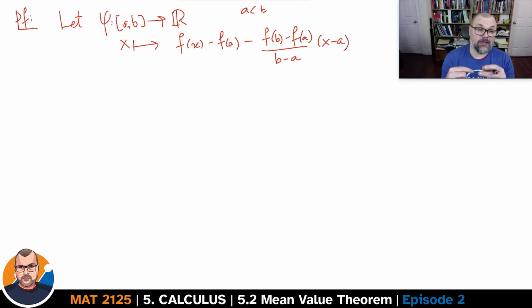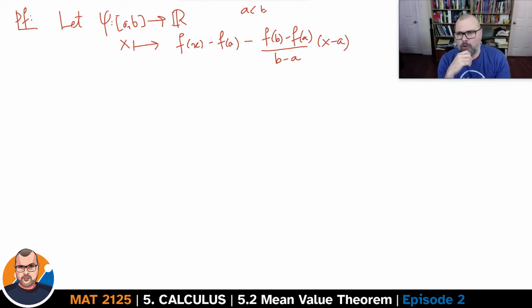If a is equal to b, the interior, the open interval (a,b), would be the empty set, and there's nothing in the empty set. So we are assuming, the way the theorem is stated, that a has to be strictly smaller than b. And so b is not equal to a, b minus a is not 0, we are not dividing by 0. Great, so we've built this function. What is it? It's the original function f at x. You subtract a constant, so you're going to move it up and down, and then you add to it basically a straight line. Not quite important to see what it looks like, but that's just the way you're building this function.